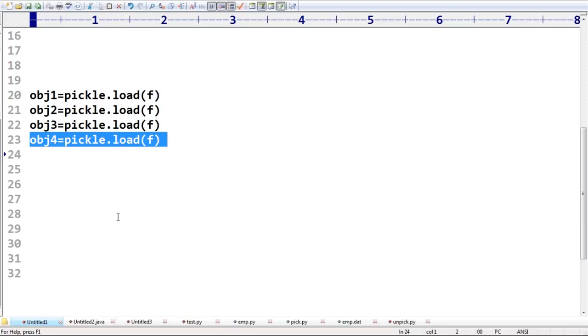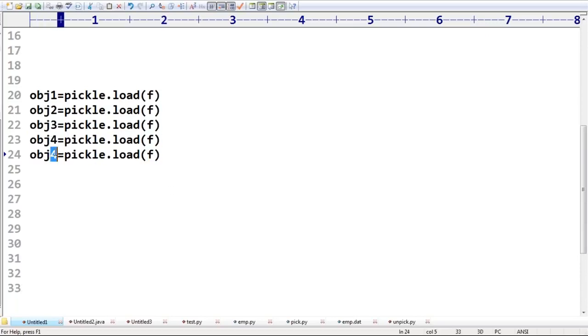But here, you may have one small doubt. What is the doubt here? Sir, the sender, how many objects did he serialize? How many objects did he pickle? I don't know. The receiver does not know that. I will just ask, hey, can you please provide all the employee information? Then how can we write the code? By mistake, if he writes obj5 is equal to pickle.load, immediately he is going to get EOFError. Remember that. That is the problem.